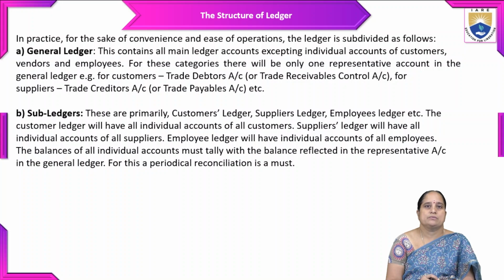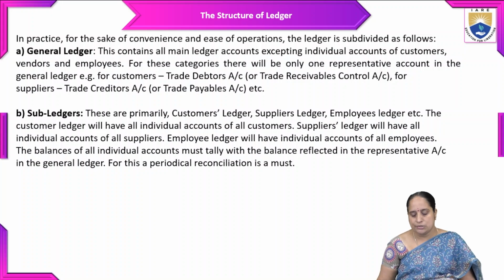Coming to sub-ledgers, these are primarily the customers ledger, suppliers ledger, employees ledger, etc. The customer ledger will have all individual accounts of all customers. The suppliers ledger will have all individual accounts of all suppliers. The employee ledger will have individual accounts of all employees. The balances of all individual accounts must tally with the balance reflected in the representative account in the general ledger. For this, a periodical reconciliation is a must.